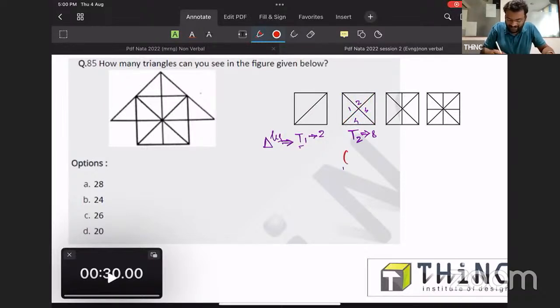So you can write it like simple triangles. 4 one component triangles are there into 2. You will be getting this number. This is for remembering what is over here.